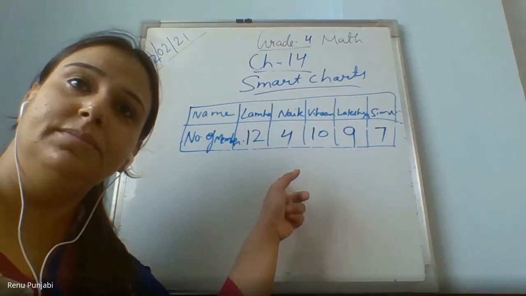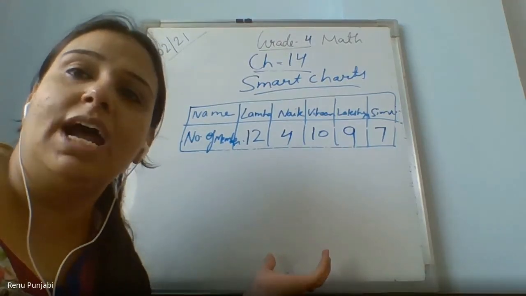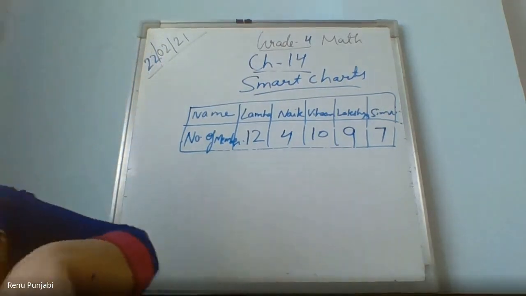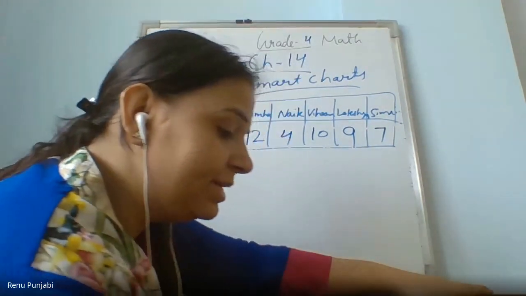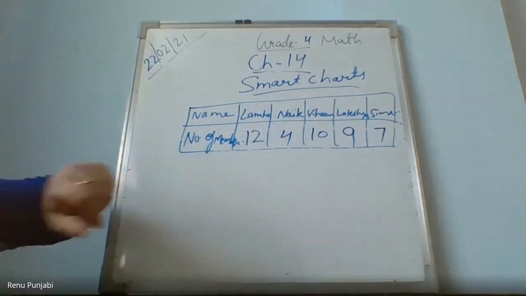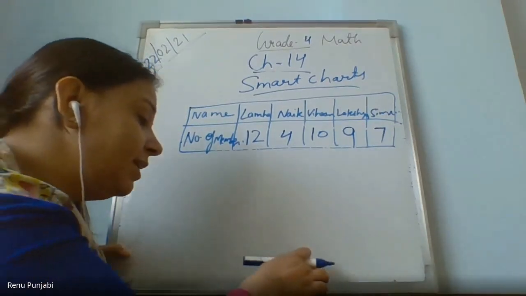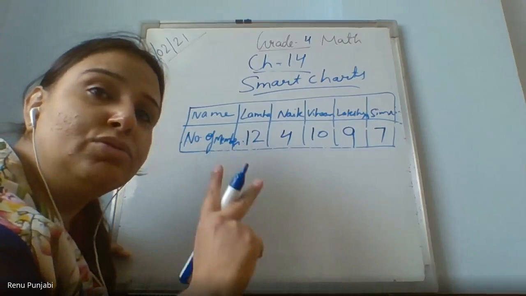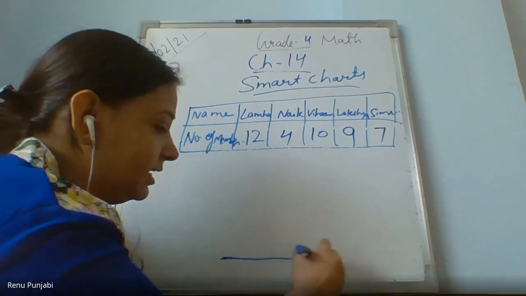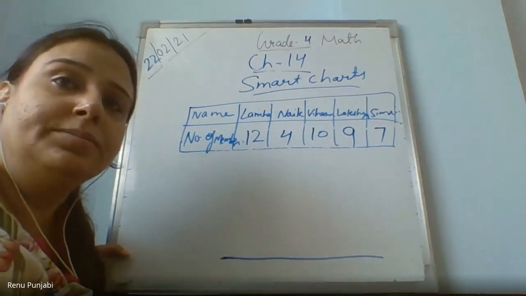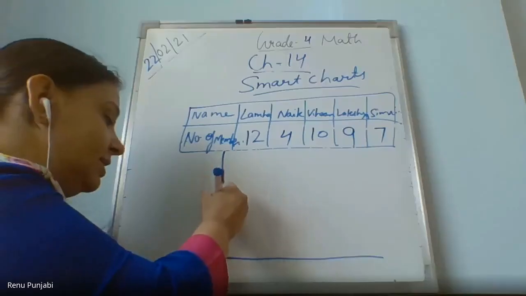This is table form. Now the same information I want to show in the bar chart, bar graph. A bar graph is a chart with rectangular bars to represent the data. In a bar graph, data is represented in a number of bars. How many bars, what are bars, and how to arrange them, that is my next topic. When we represent the data in the bar graph, two intersecting lines are necessary. This is called the horizontal line. And this is called the vertical line.